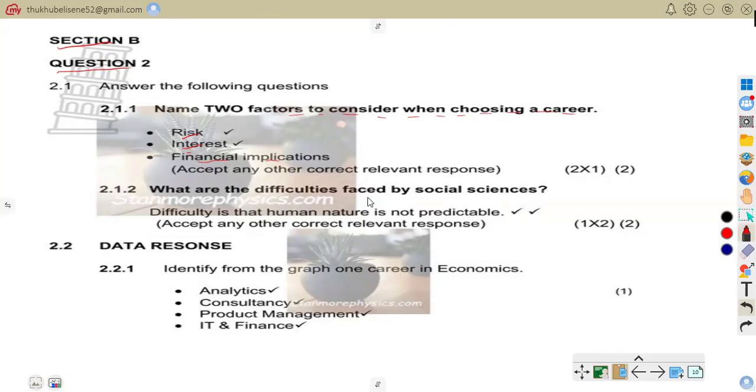Then the other question, 2.1.2, was: what are the difficulties faced by social sciences? The difficulty is that human nature is not predictable. Human behavior is unpredictable. For example, people react differently to price increases. This is one of the difficulties faced by social sciences because it is very difficult to predict human behavior. I hope you're together on that.